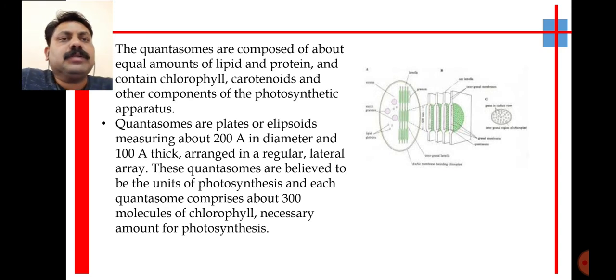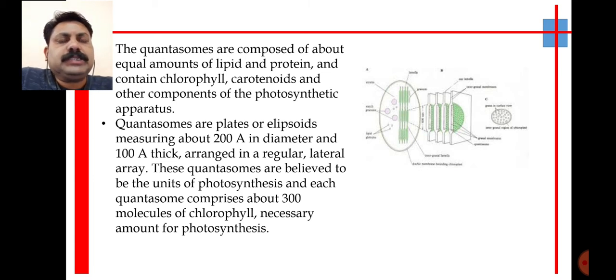So in general we call chloroplast a region for photosynthesis, whereas in particular we can call the quantosomes, which are present on the inner side of thylakoid, the site of photosynthesis, because the quantosomes contain the pigments responsible for the process of photosynthesis.